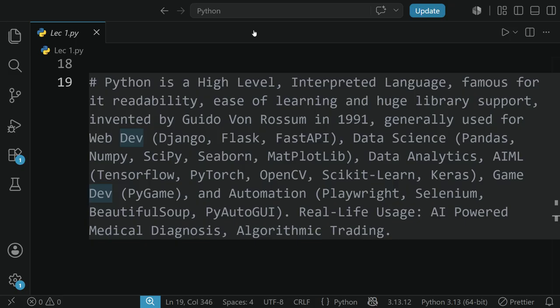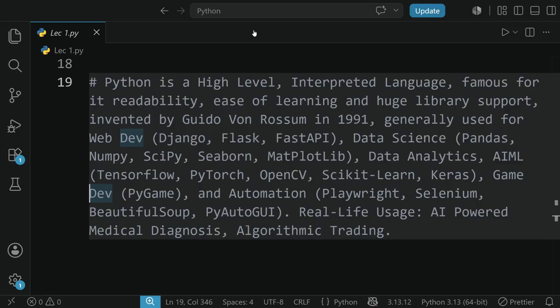As I just said, Python has huge library support, and you just saw the examples, right? We have Django, Flask, FastAPI, Pandas, NumPy, SciPy, Seaborn, Matplotlib, TensorFlow, PyTorch, OpenCV, Scikit-learn, Keras, Pygame, Playwright, Selenium, Beautiful Soup, PyAutoGUI, and these are the famous ones. There are more unfamous ones, underrated ones.